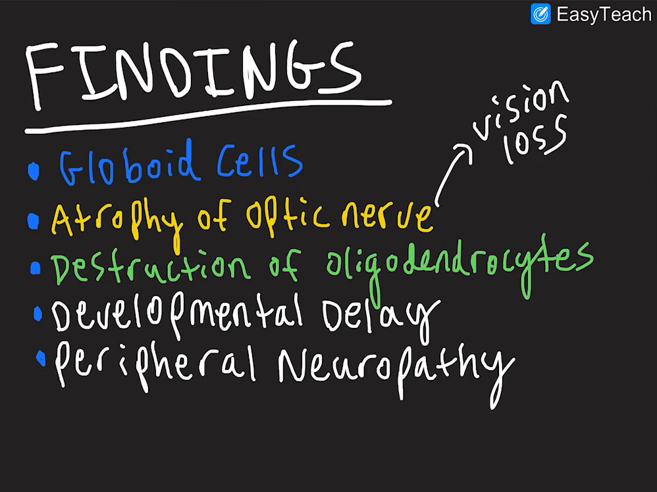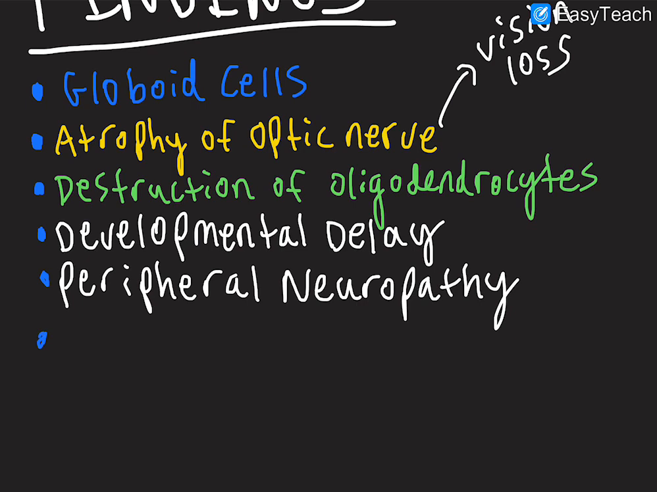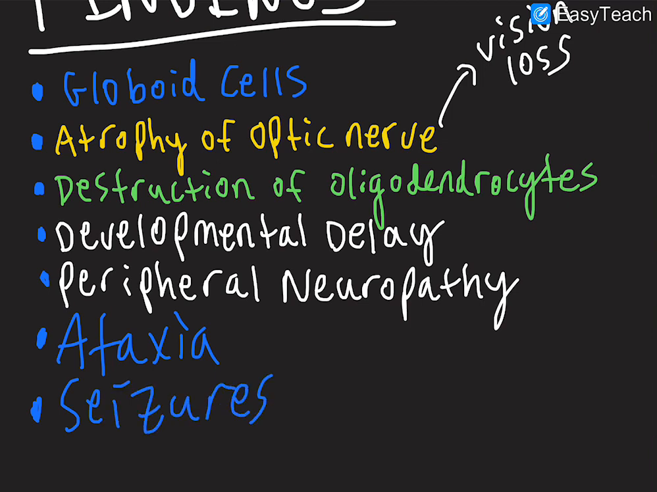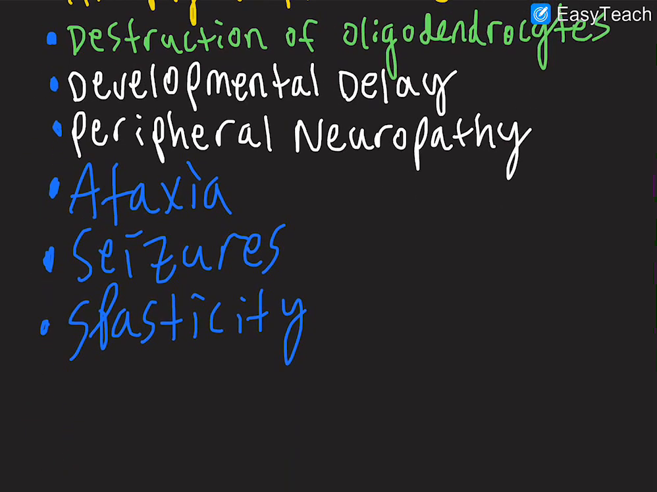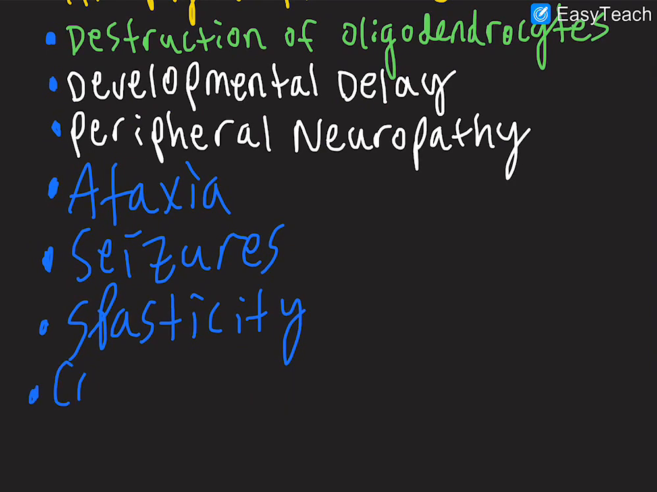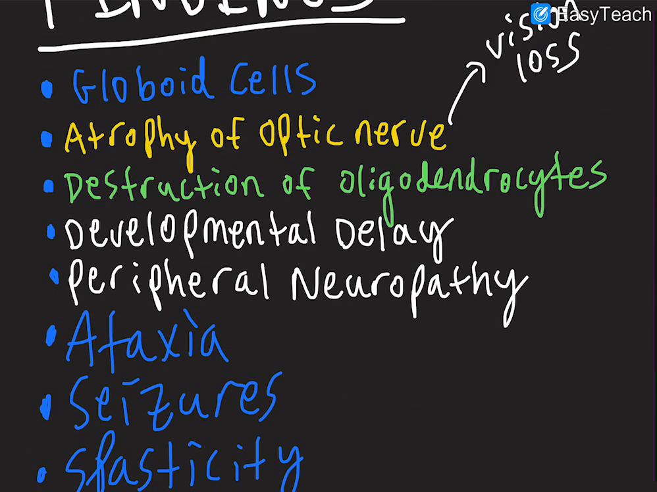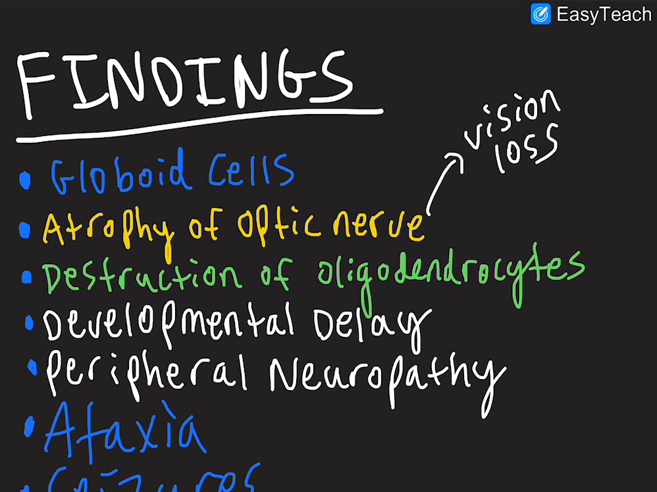If we see demyelination in the central nervous system, that can lead to ataxia. We can see seizures. We can also see spasticity in the findings for Krabbe disease. We can also see things like cognitive decline. But another main finding we need to focus on is that in Krabbe disease we see globoid cells.